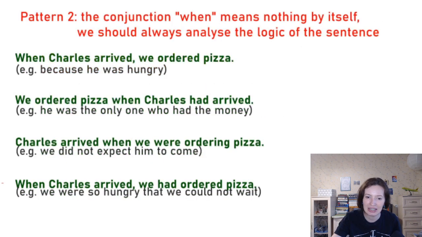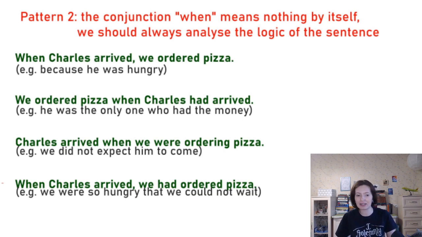So then the next pattern is, it was so confusing in the textbook. I'm so sorry for you that you had to read it. But basically, the idea is that when you have the conjunction when, you don't assume anything about the situation because when doesn't mean anything on its own. It can be followed by any sort of combination. You always need to analyze the logic of the sentence.